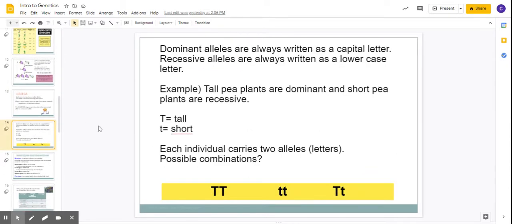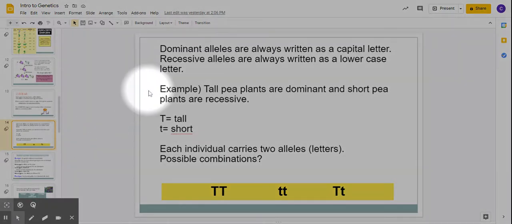Now, as we get into this unit, we will be working problems with these pea plants and with other organisms. And so we come up with ways to represent these different genes. Now, a dominant gene, like the purple flower, is always represented with a capital letter.